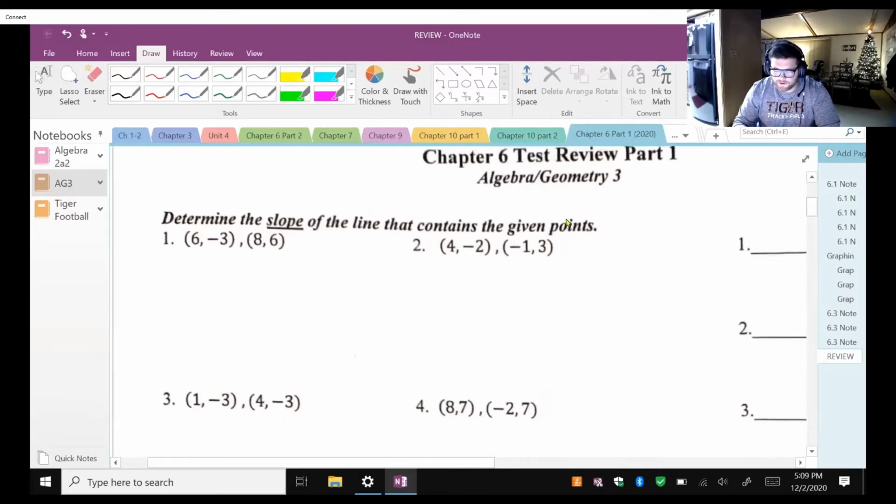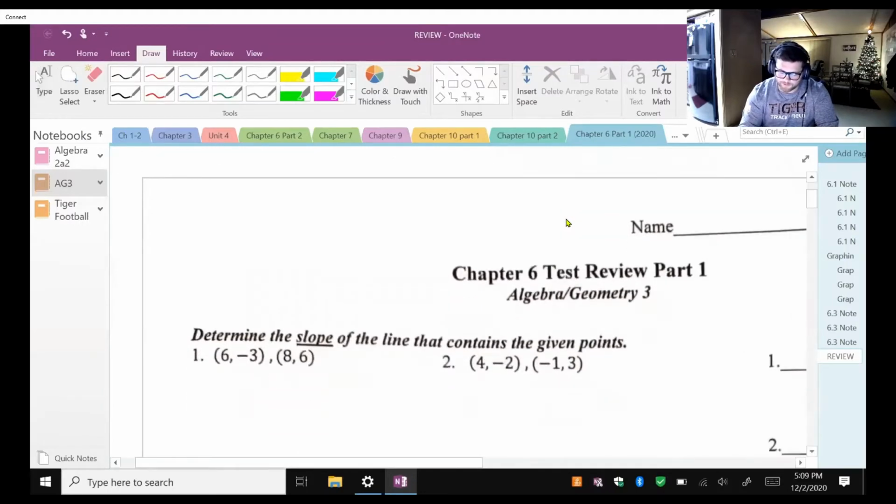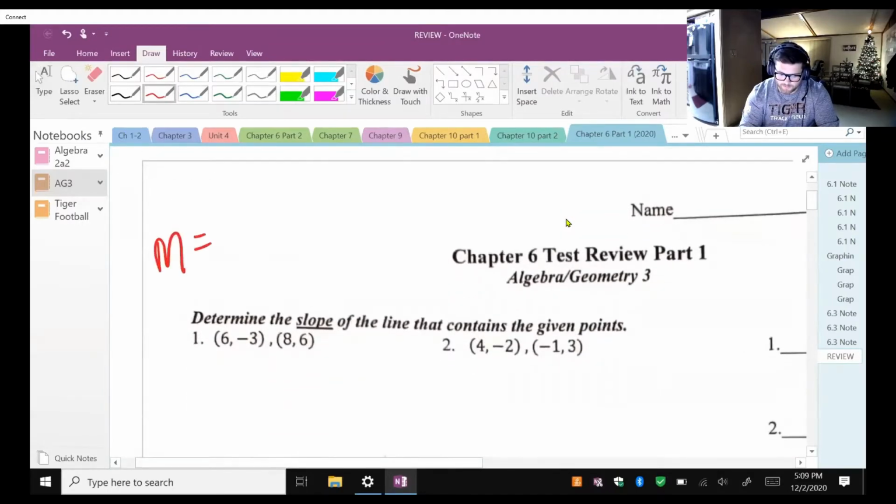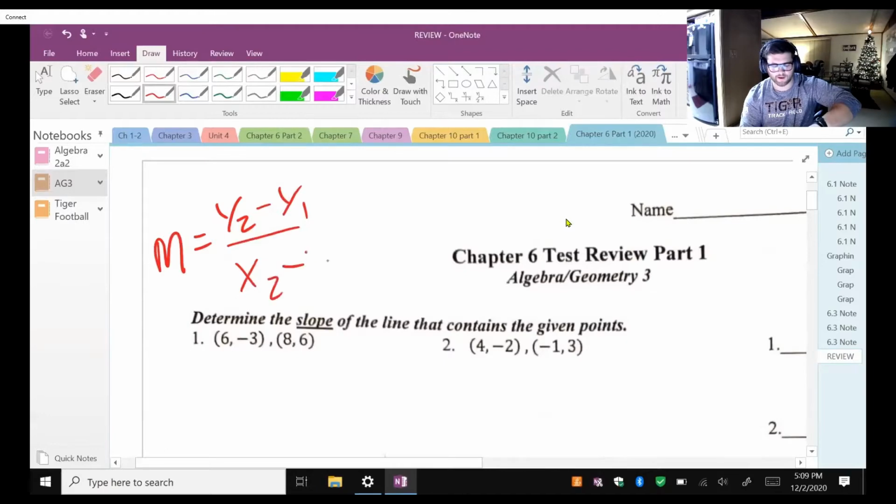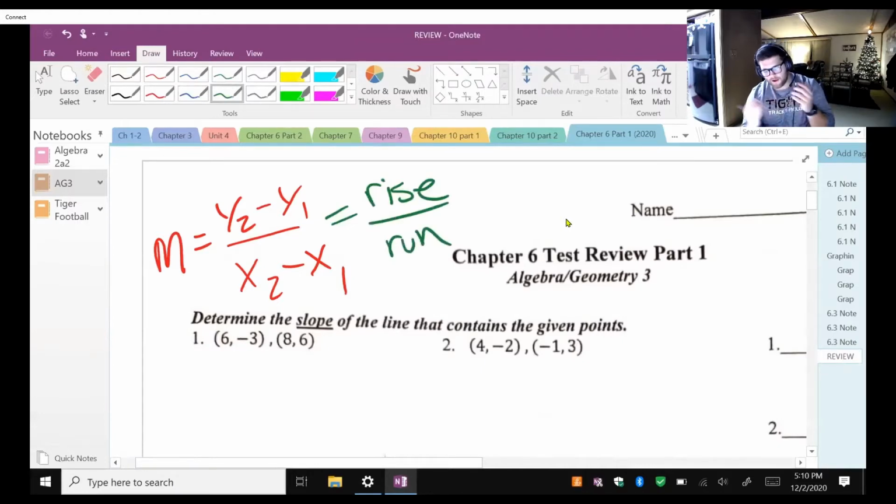Okay, let's jump into it. So slope. Slope is going to be the formula m equals y2 minus y1 over x2 minus x1. M is what we use for slope, variable-wise. It's the change in y's over the change in x's. Or, like you like to say, it's rise over run. Not a terribly hard concept, right?